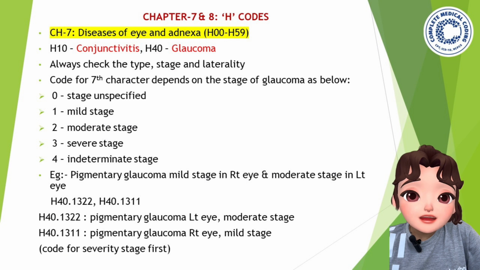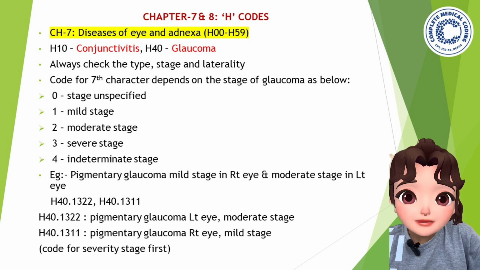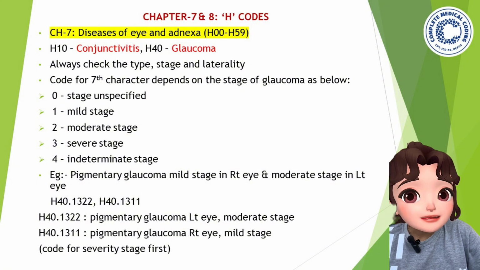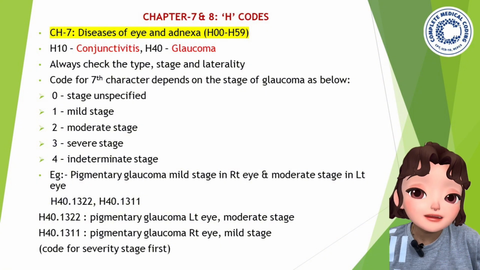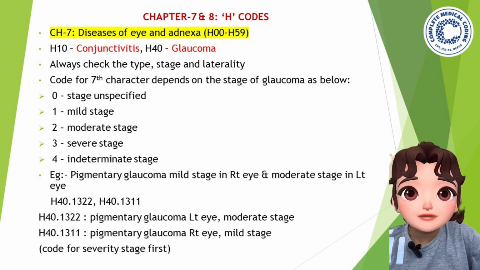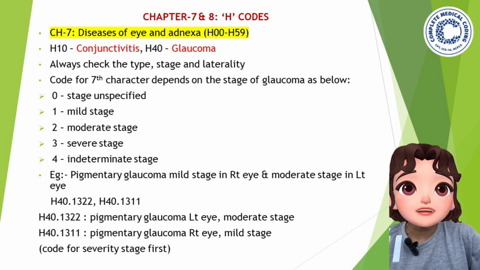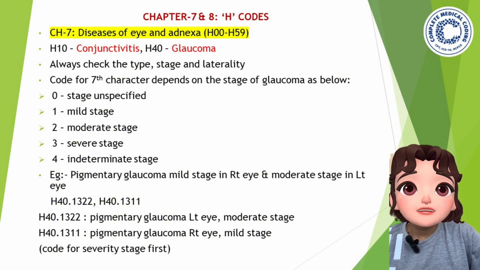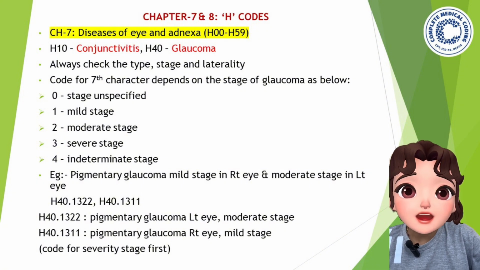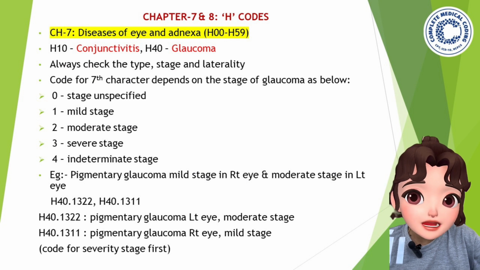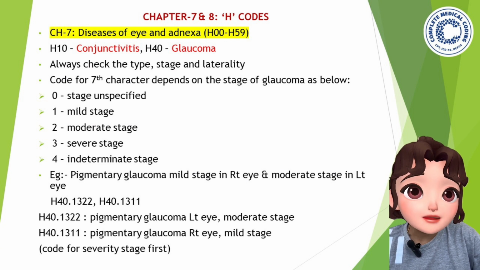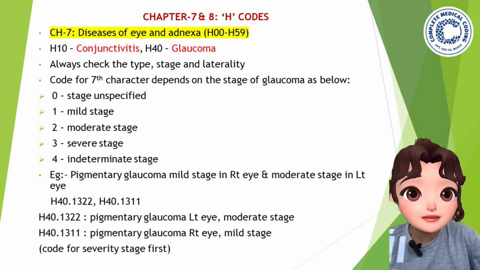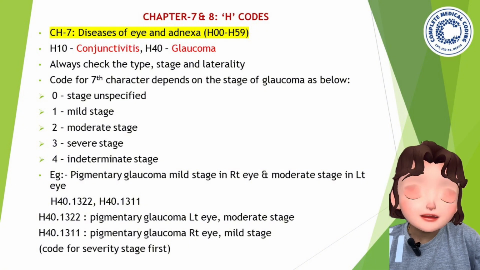Always check the type, stage and laterality: which type it is, which stage it is, whether mild or moderate, and laterality, whether right, left or bilateral. The 7th character depends on the stage of glaucoma as below. 0 represents stage unspecified, 1 represents mild stage, 2 represents moderate stage, 3 for severe stage, and 4 for indeterminate stage. I'll explain it in detail.